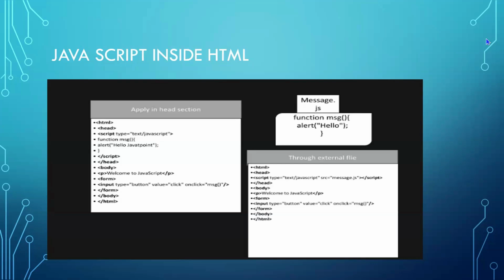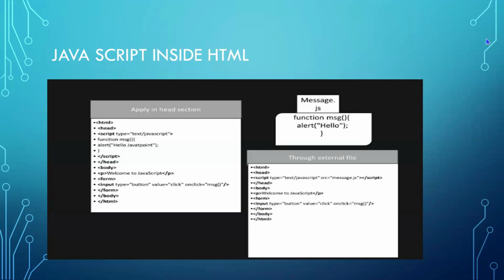So my HTML page has got tags: HTML, head, script, body, form, everything. I could see many tags of my HTML in the left side example. So in the script, under the header, I am going to give a JavaScript to show hello Java point in my web page. So I need this script in the header section so that my web page will have this header hello Java point.